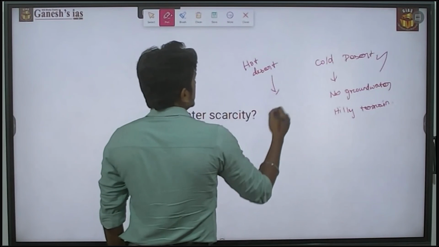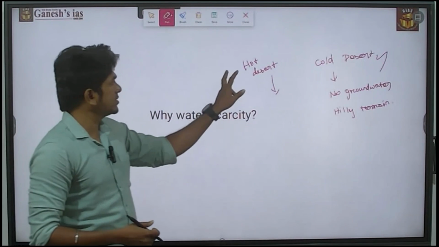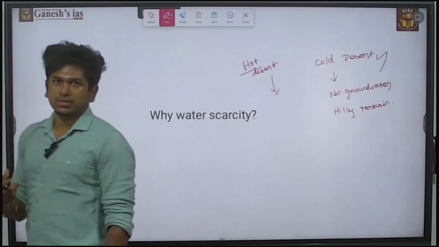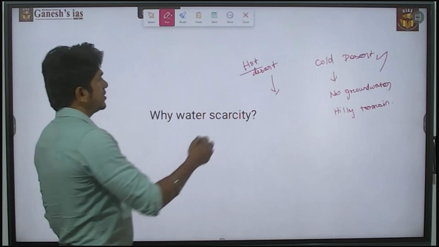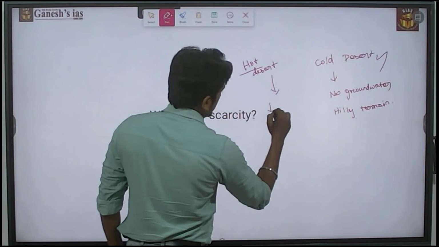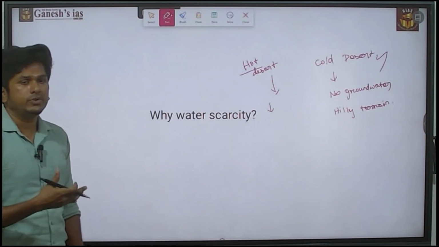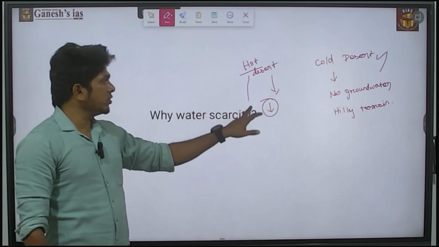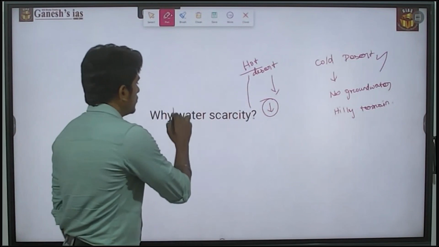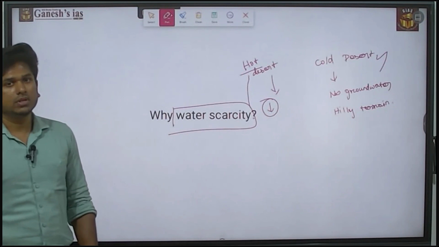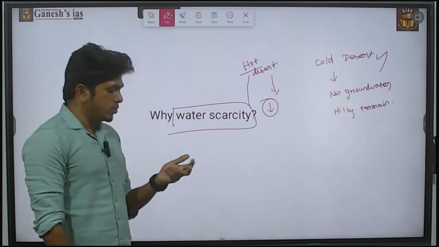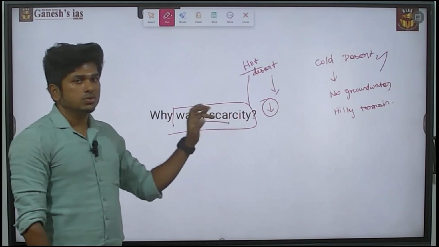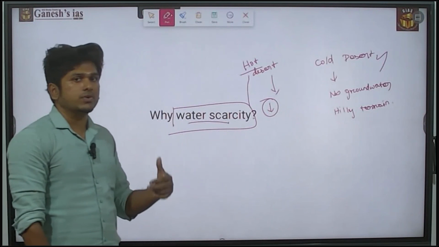Whereas the water scarcity in the hot desert is more due to water exploitation projects. First of all, the availability is very limited. Other than that, it is the exploitative factors in this region that led to the reduction in the groundwater level. That also led to the water scarcity in the Churu region. So Churu faced the hailstorm, and at the same time it is facing water scarcity. So there is a possibility of a question from Churu.